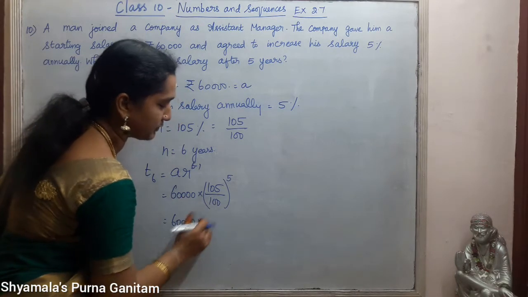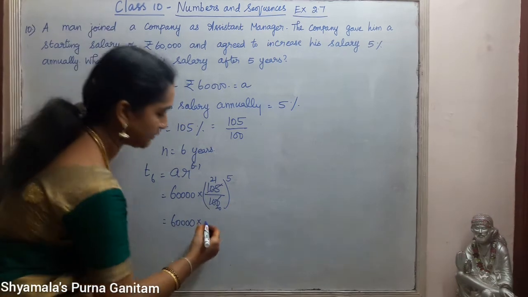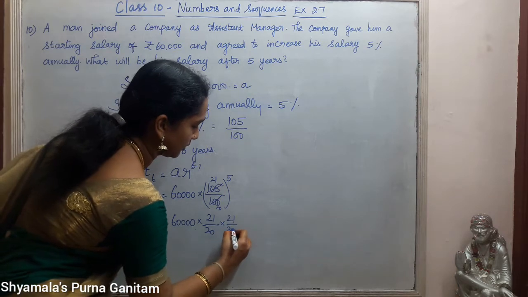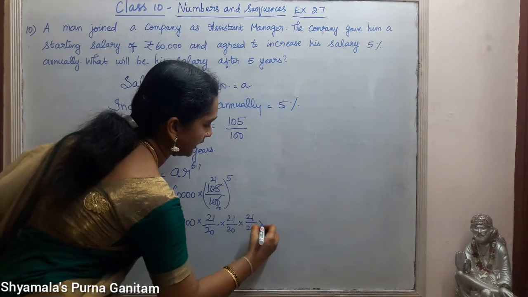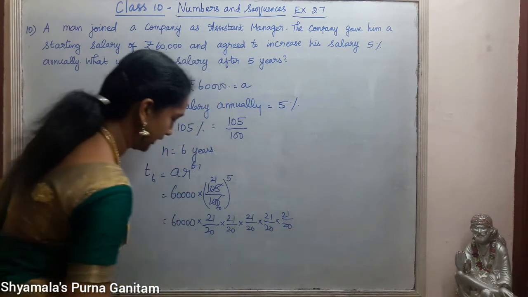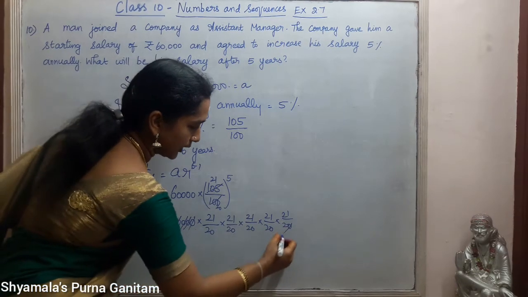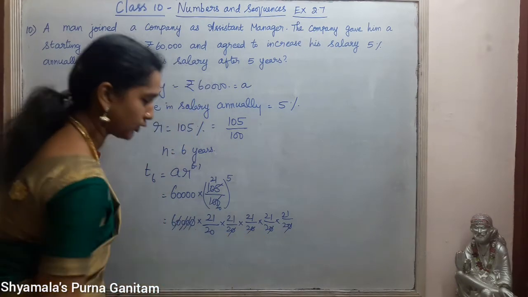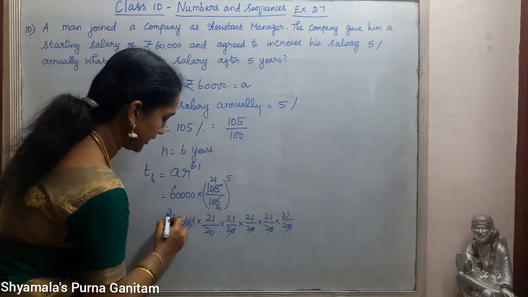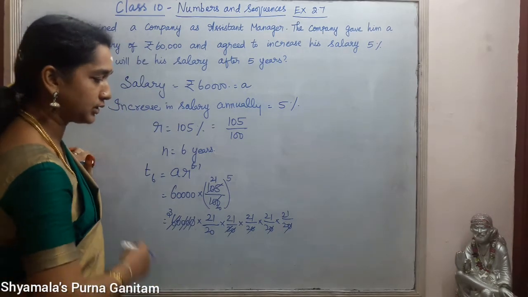Here itself we will simplify this as 21 by 20, so that it will be easy for us to calculate. So 21 by 20, 5 times. 21 by 20, 21 by 20, like this we will write 5 times, 21 by 20. So now we will cut 4 zeros. So here 1, 2, 3, 4 zeros we will cut. Then the next one is 2 table. 2 3s are 6. 2 1s are 2.